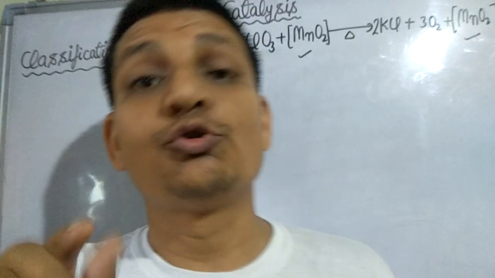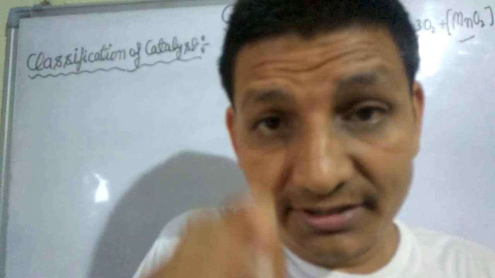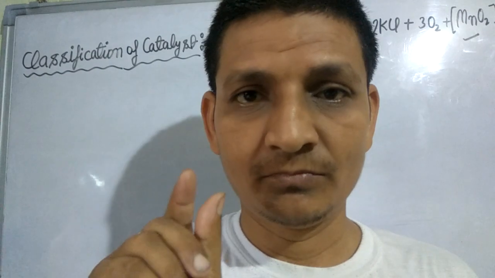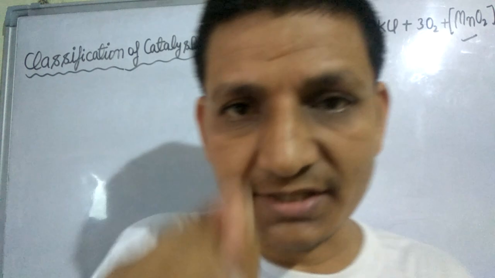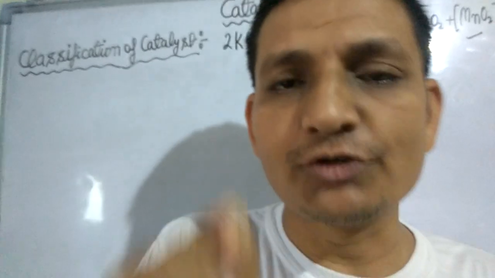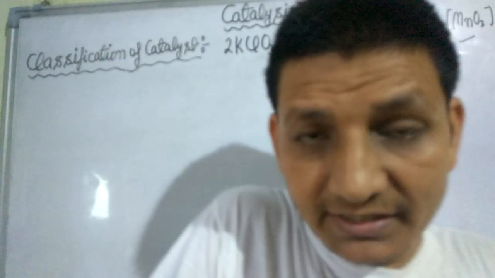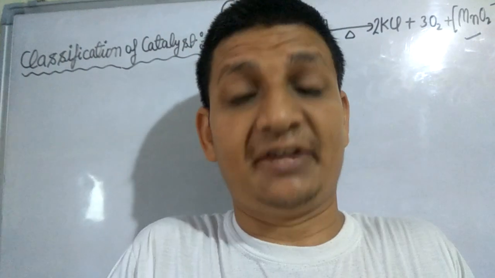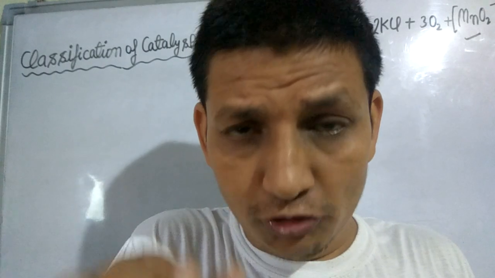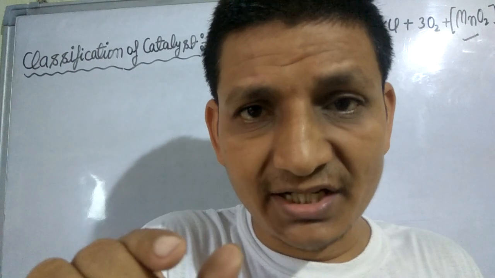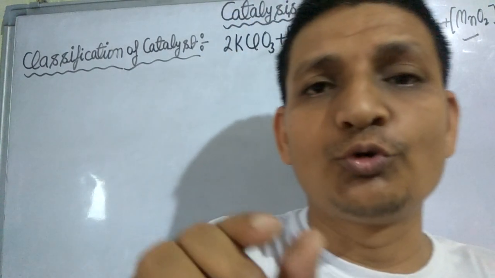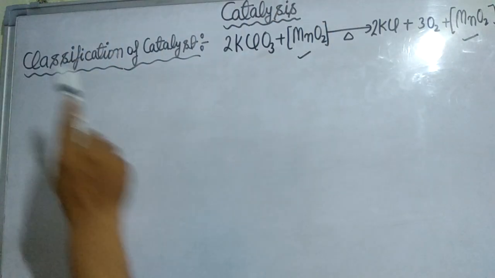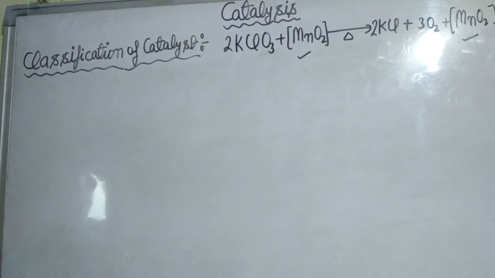Now I am telling you what is a homogeneous catalyst. When reactant and catalyst are present in the same phase, it is called a homogeneous catalyst, and this phenomenon is known as homogeneous catalysis. Second is heterogeneous catalyst. When reactant and catalyst are present in different phases, the catalyst is called a heterogeneous catalyst, and this phenomenon is known as heterogeneous catalysis. So student, look here, classification of catalyst.